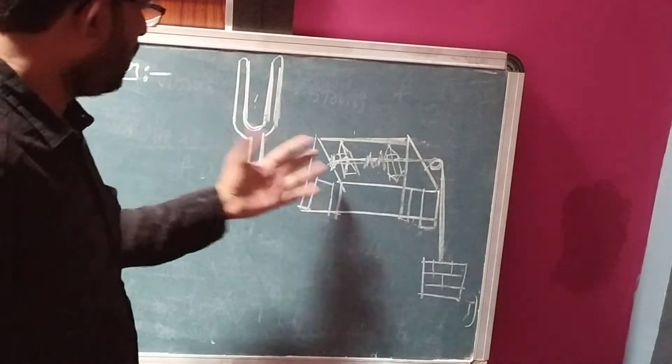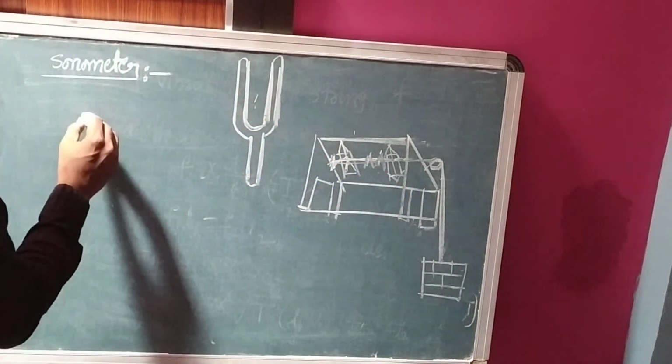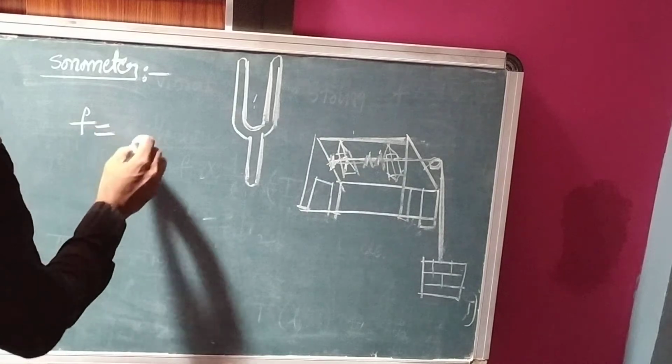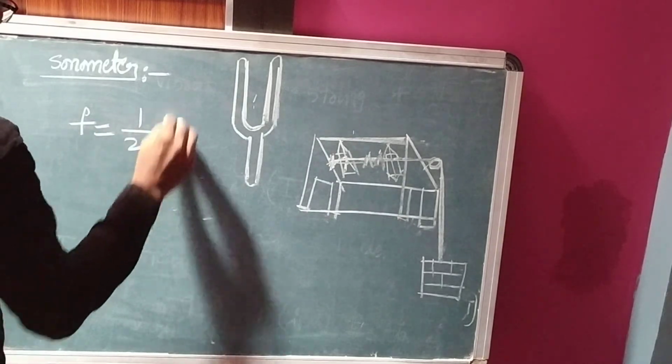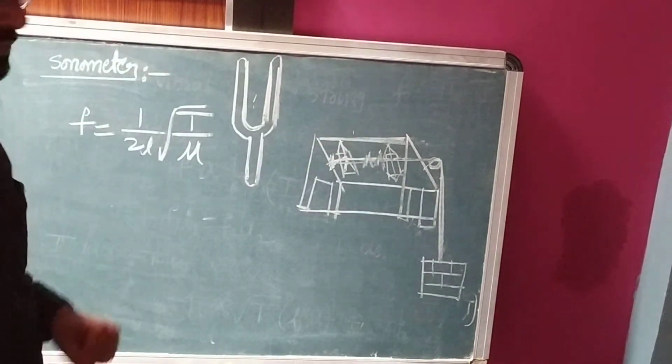Now, when you measure the distance, you can find the frequency of the tuning fork by using the formula f equal to 1 upon 2L square root of T upon mu. By using the formula you can calculate.